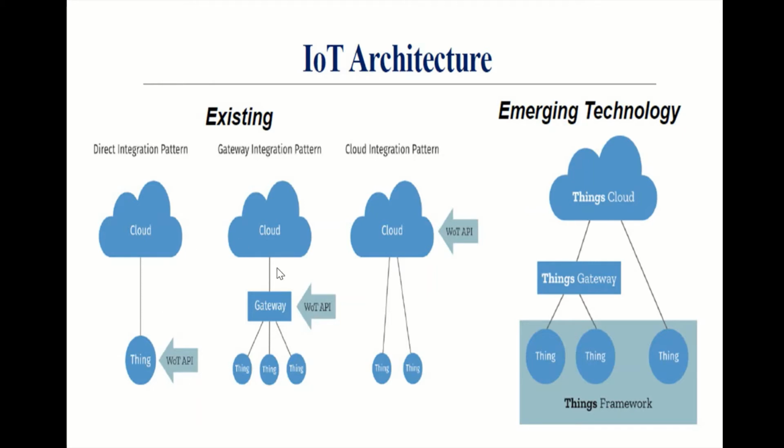Next one is the gateway integration pattern. Here things are connected to an intermediate router. This is called gateway. The role of the gateway is that whatever data is collected from different things will be passed to the cloud. Most present-day IoT based applications are based on this gateway integration configuration.